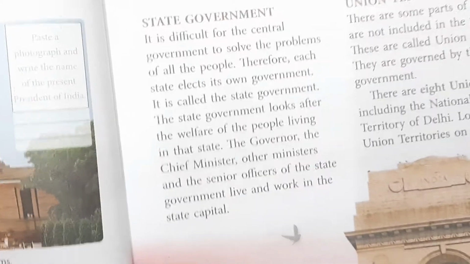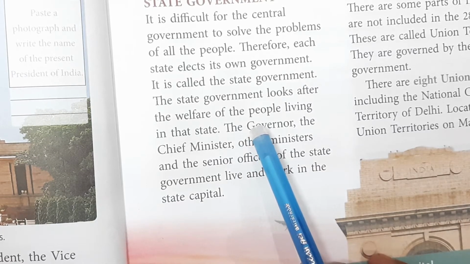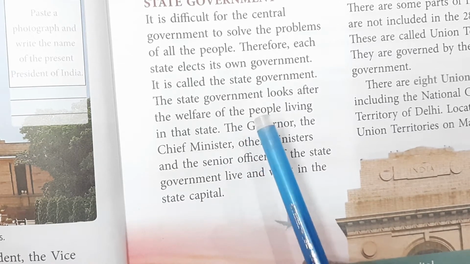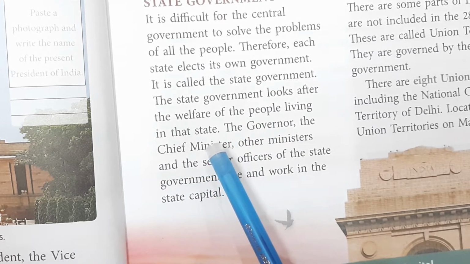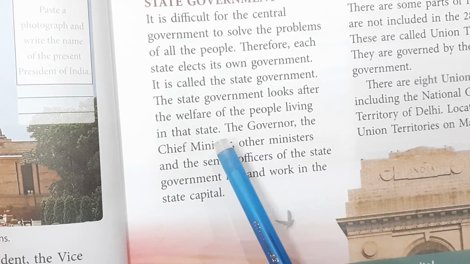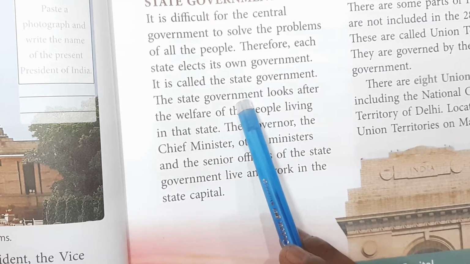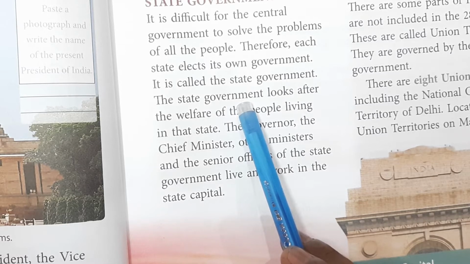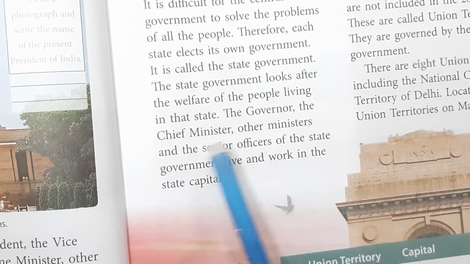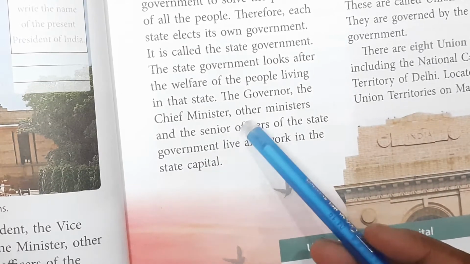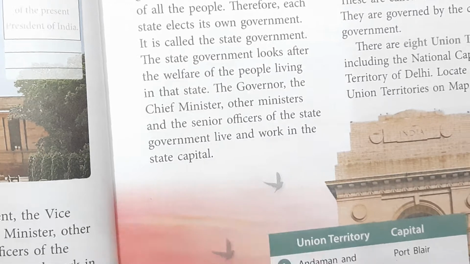Now here, who is the head of the state? Governor. The governor is the head of the state, the first person of the state. In the central government, the president is the first person. Who is our governor now?